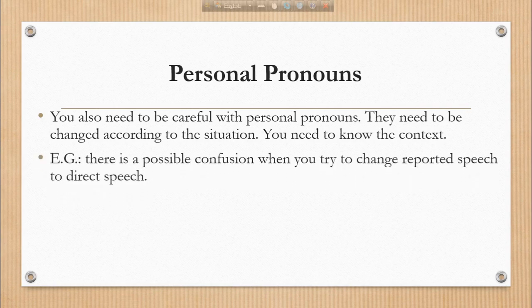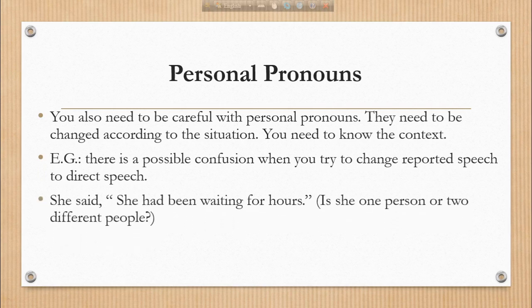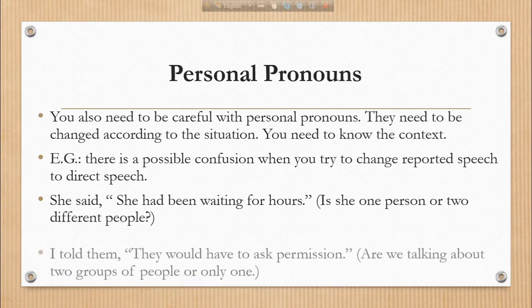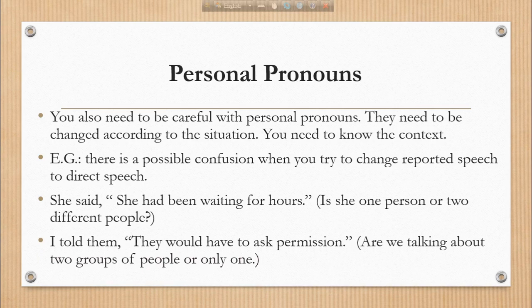There is a possible confusion when you try to change reported speech to direct speech. So, "She said she had been waiting for hours." Here a question arises: is she one person or two different people? Or, "I told them they would have to ask permission." Are we talking about two groups of people or only one?